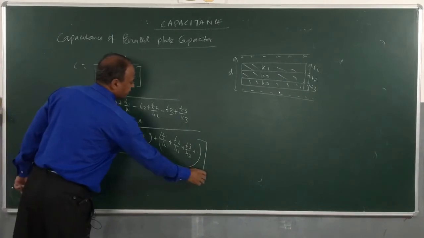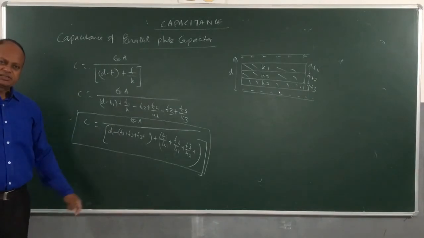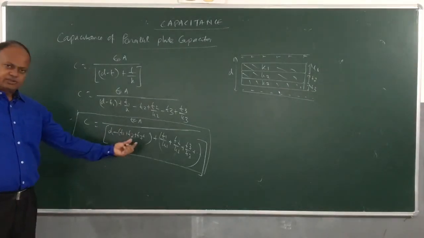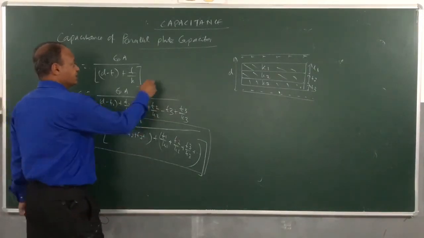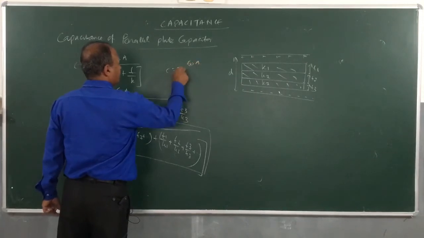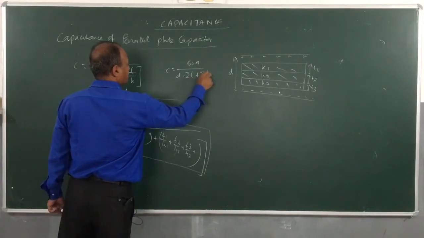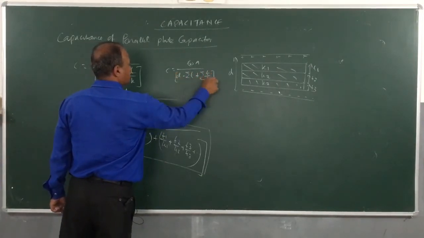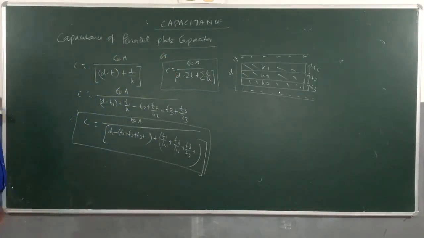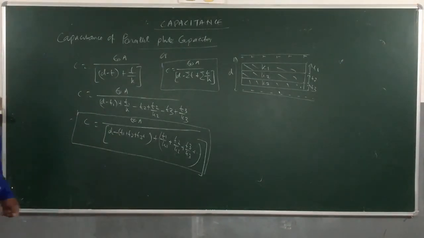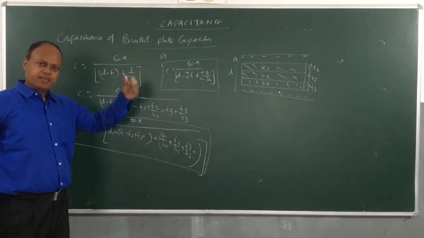If we have many different dielectric slabs which are lined up between the two plates, okay, this one. Now, I can write this in short by using sigma notation. C is equal to epsilon 0 A by D minus sigma T plus sigma T by K. I can also write like this. So, if you have a number of slabs between the two plates, I can use this formula. Short form is this formula. Clear? This is case 2.